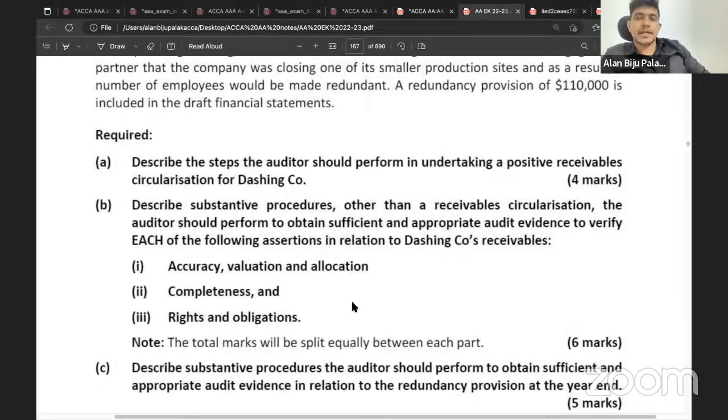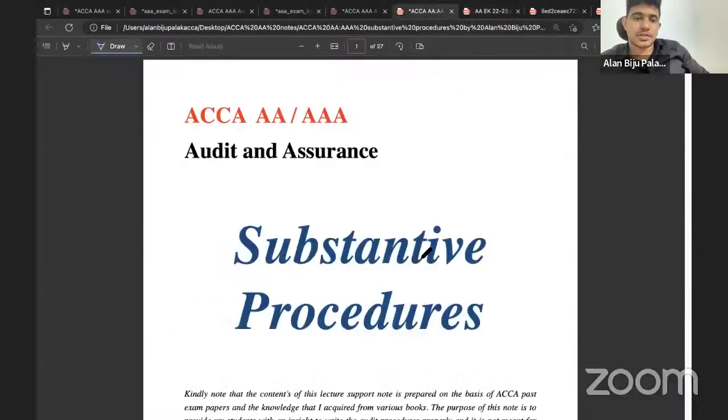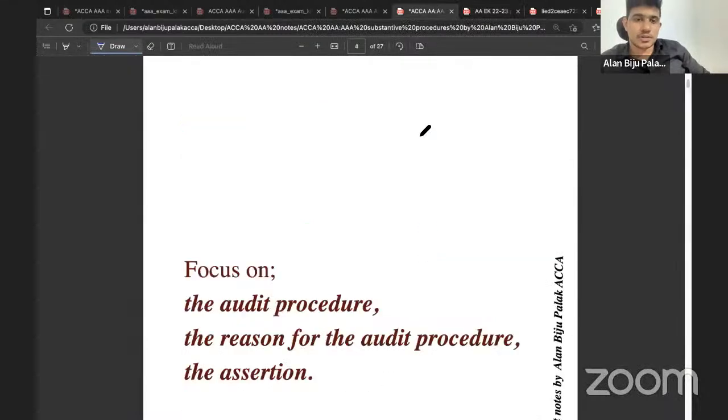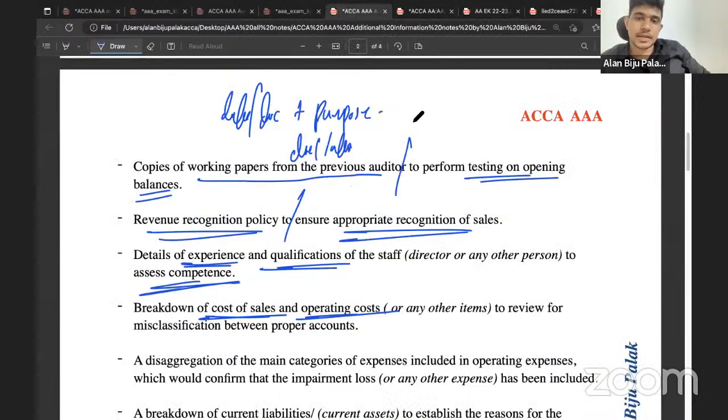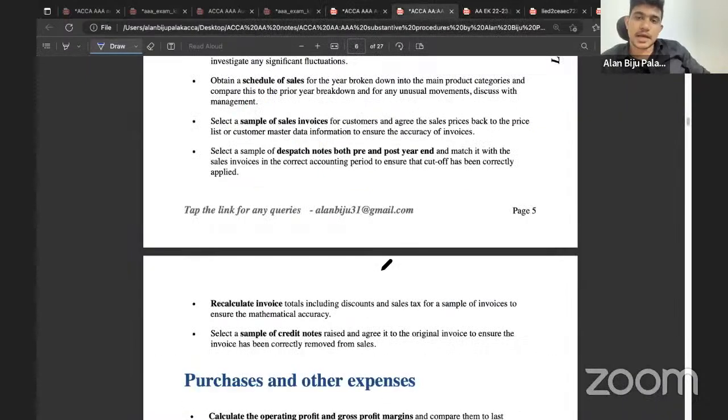Are you guys familiar with this? Direct question or indirect question or have they mentioned anything in the scenario relating to this? Direct question. Yeah, it's a direct question. They haven't mentioned much in the scenario. So what do you need to do? You need to write any 2 points in relation to accuracy, valuation, and allocation, any 2 points in relation to completeness, and any 2 points in relation to rights and obligation. That is what you need to do.